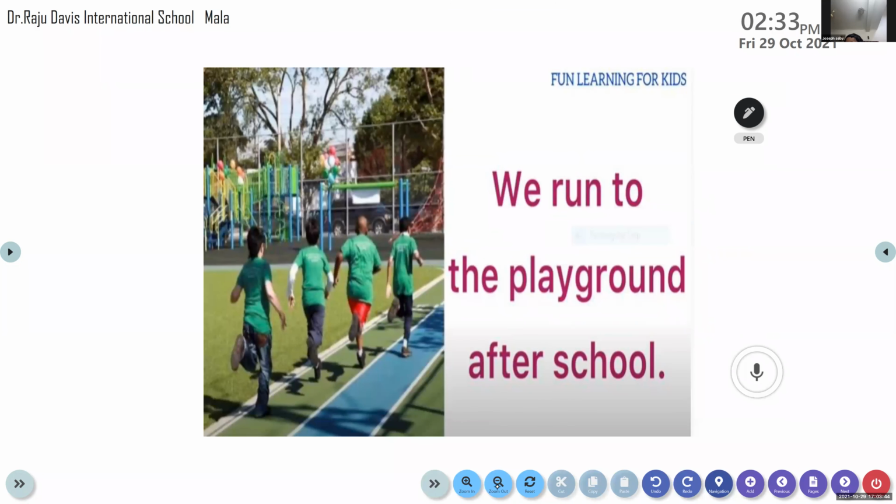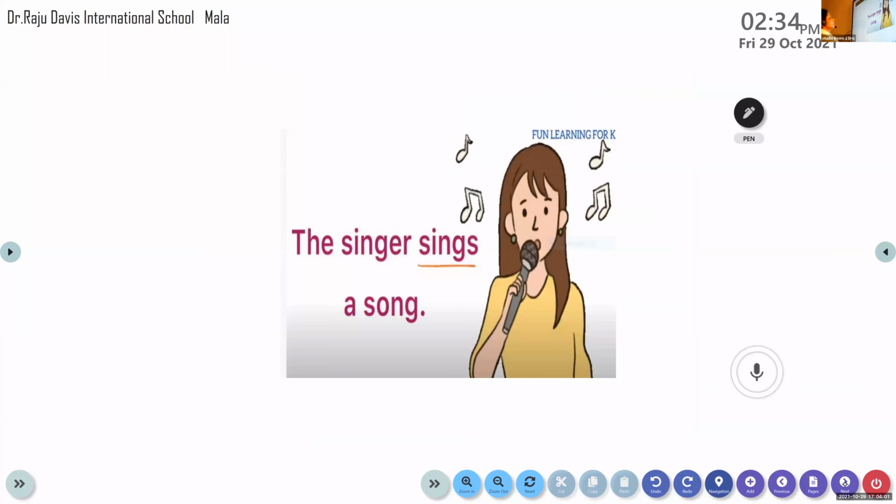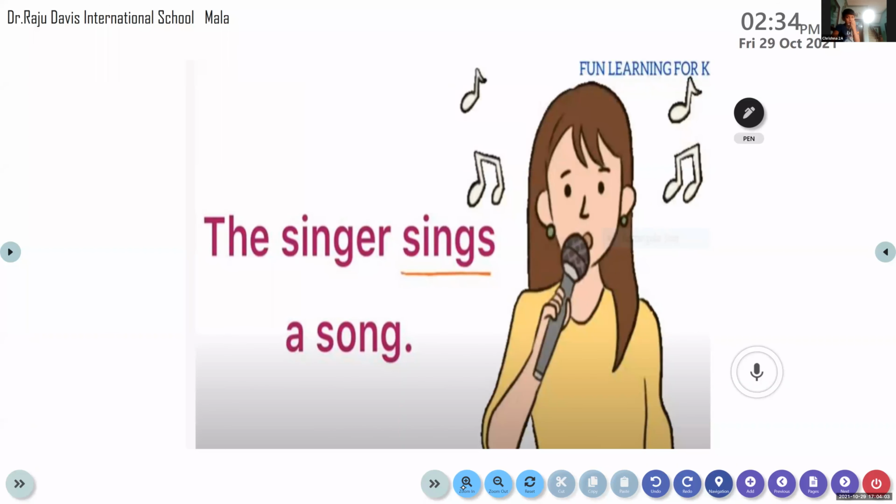Now all of you see this picture. We run to the playground. First of all, read the question. We run to the playground after school. So which is the verb there? Run. Very good. Run is a verb there. Okay, we run to the playground after school. So run. Now come on, do this one. The singer sings a song. So, sings. Yes, sings. The singer sings a song. So it is sings. Okay.